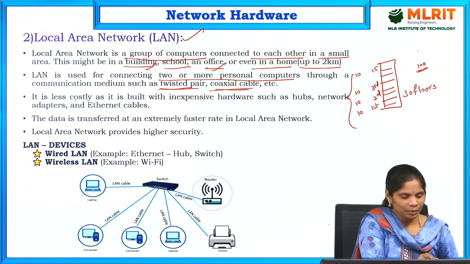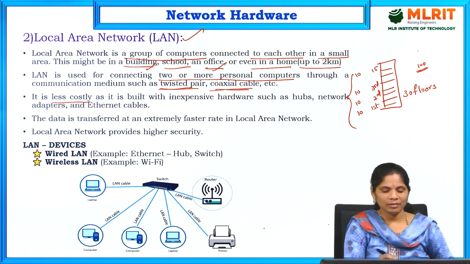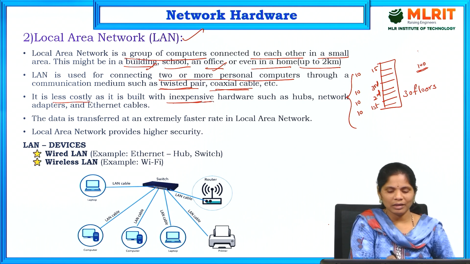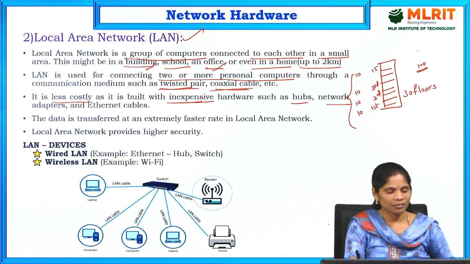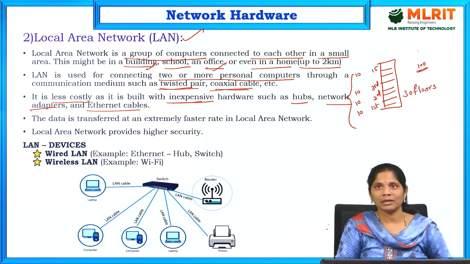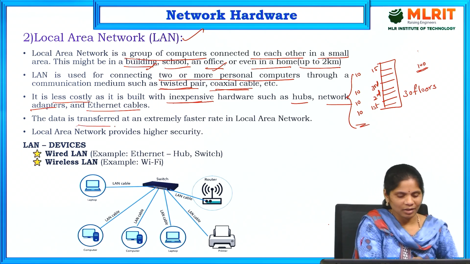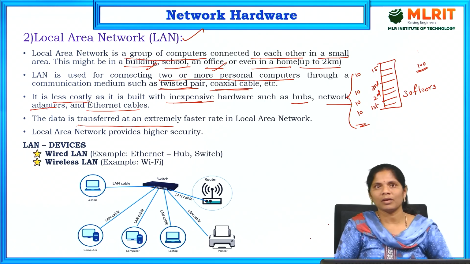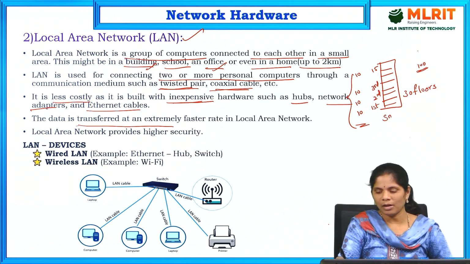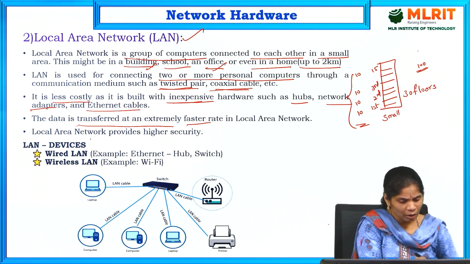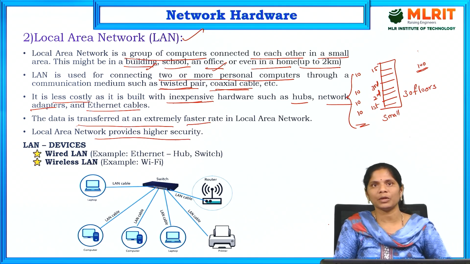At the same time, it is less costly also. Whatever devices we are using in this LAN network, those are inexpensive. Those are hub, network switches, adapter, Ethernet cables, all are the cables for connecting these devices. That is LAN. At the same time, data is transferred extremely fast here because we are connecting within the building only, so it is a small area range. So, it is faster. At the same time, a local area network also provides security.